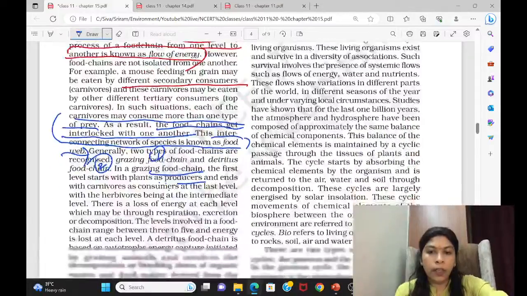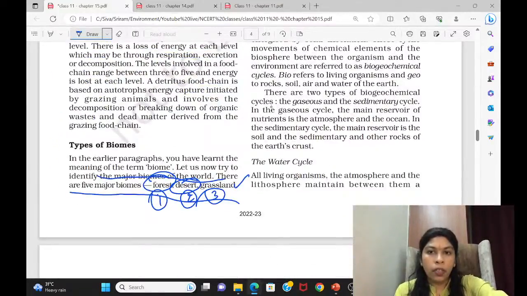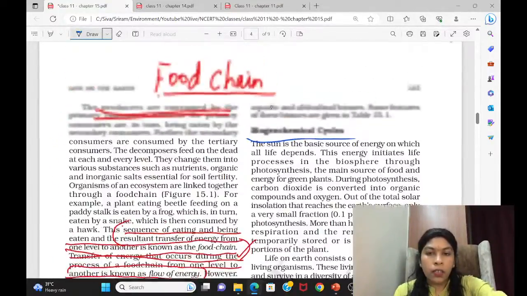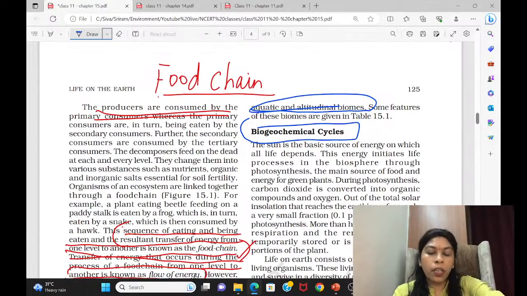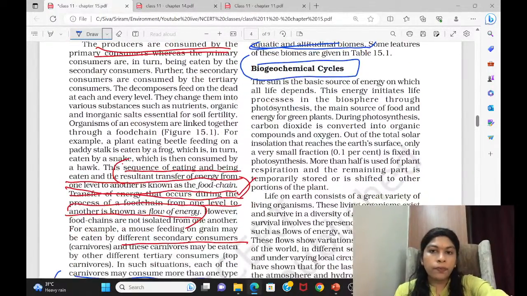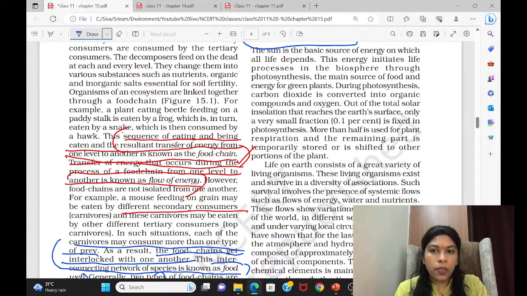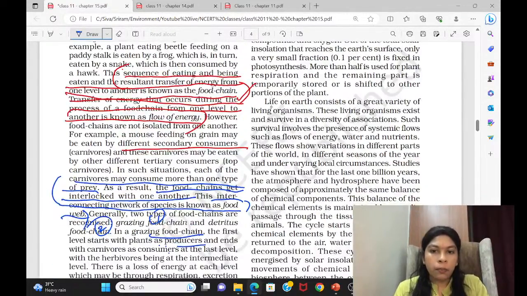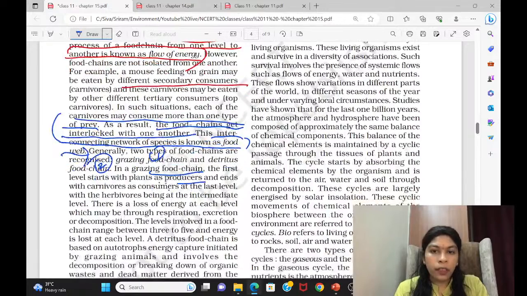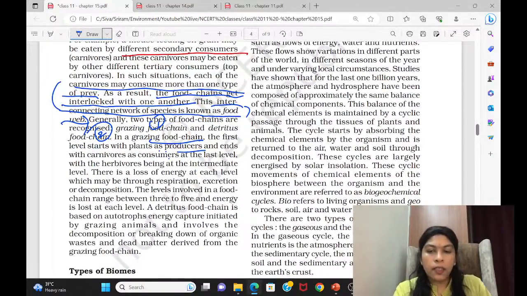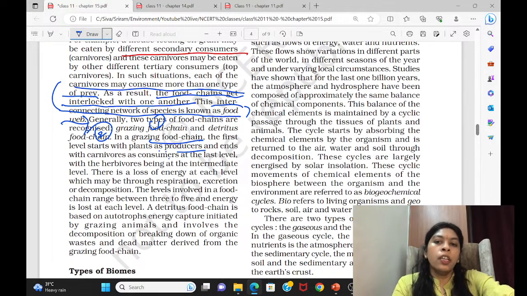Yes, I think it's not here. We have to go down a bit. Yes, you can read from here only. I think this and all is not that important. If you want, you can do it, but generally you can go to the cycle directly. As you can see, come to this particular section. Yes, see, this only I was searching.